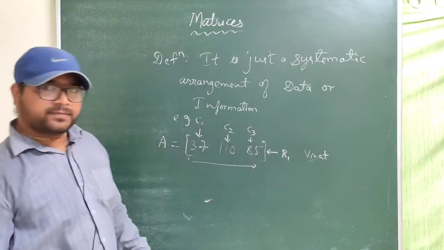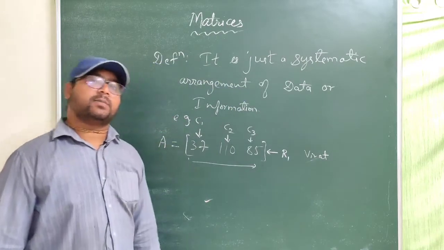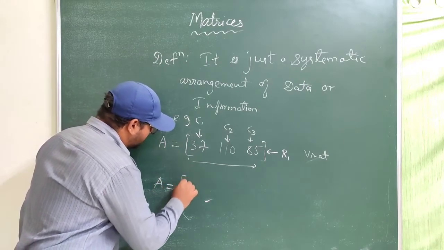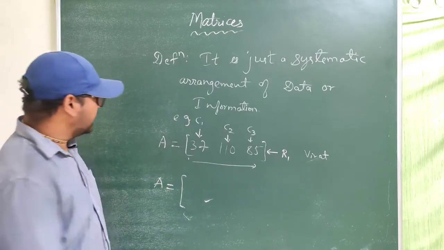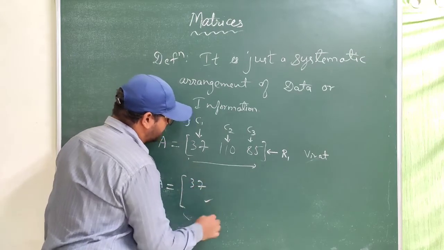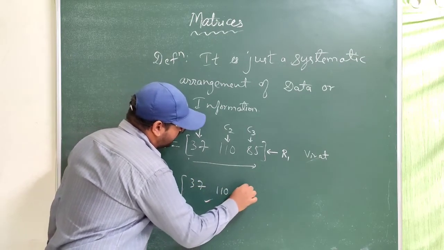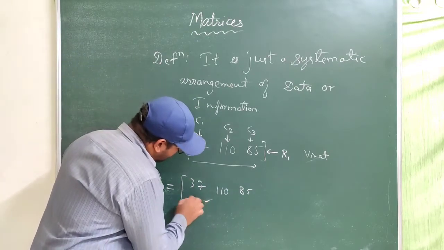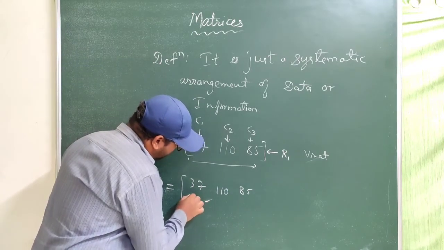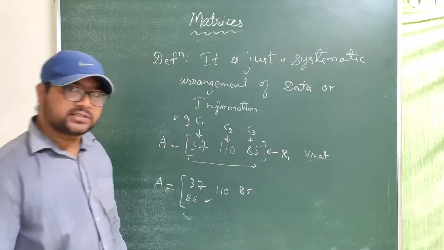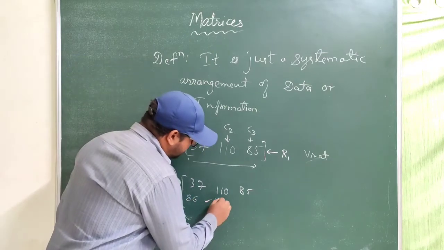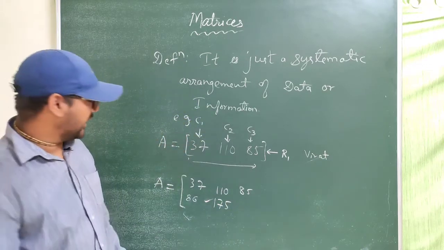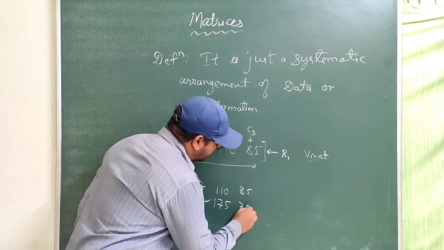Now let us consider one more player, say Rohit Sharma. Before going to Rohit Sharma, let us write the information of the first player here. Now Rohit Sharma scored, say, 86 runs in the first match, a huge century score of 175 runs in the second match, and 38 runs in the third match.